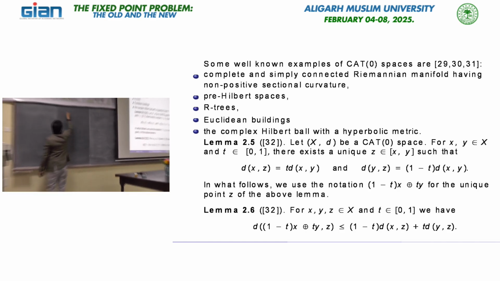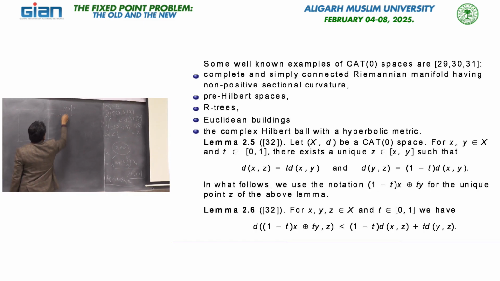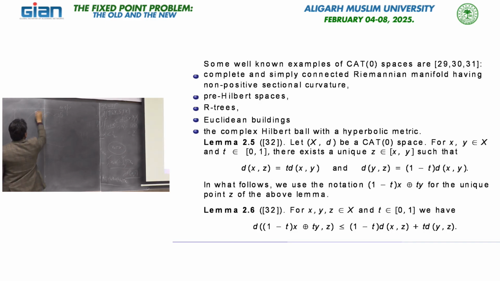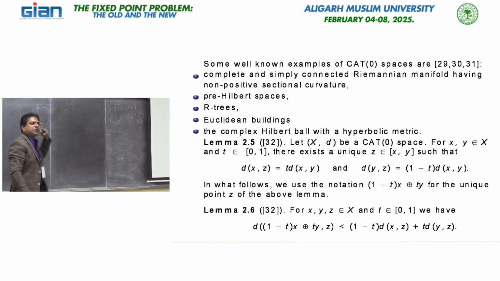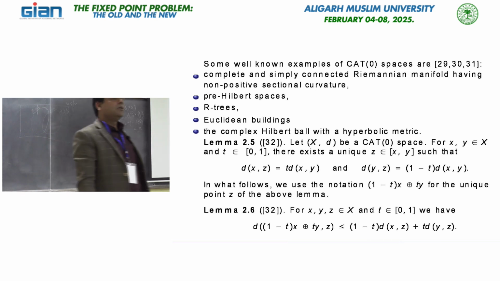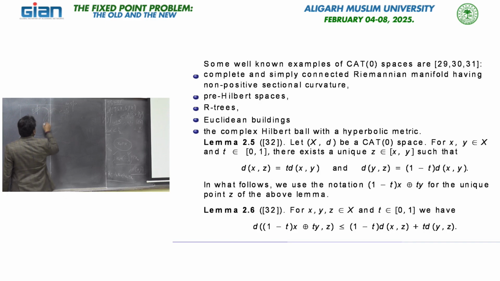This is my metric space, this is my Hilbert space, and this is my Banach space. Of course, we have a non-empty intersection in between, and this is a well known established result. This intersection part is CAT(0) space.